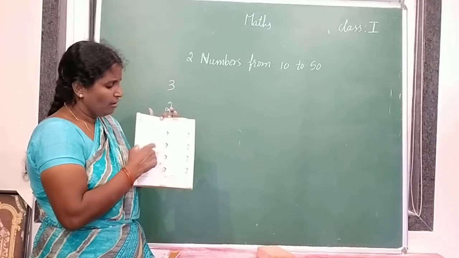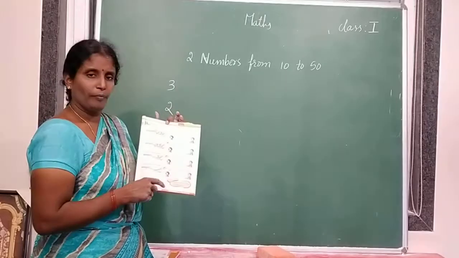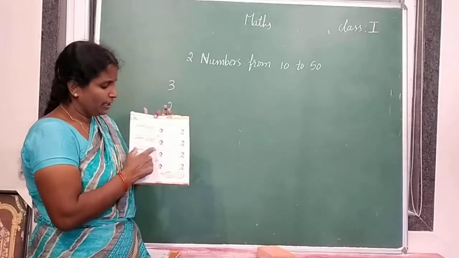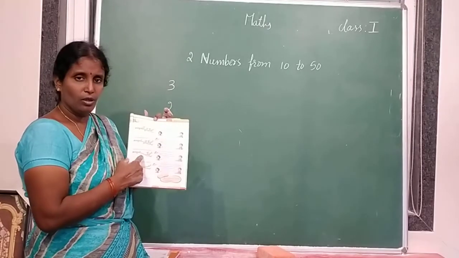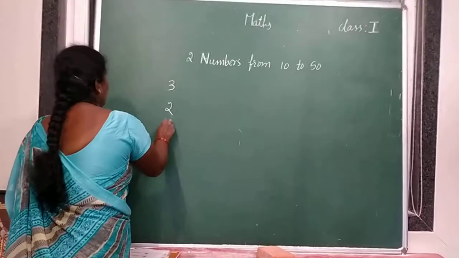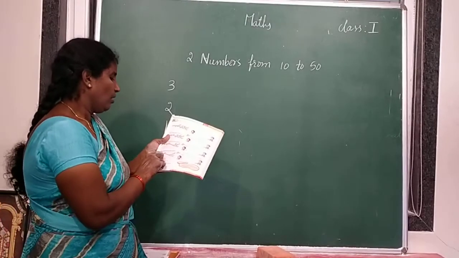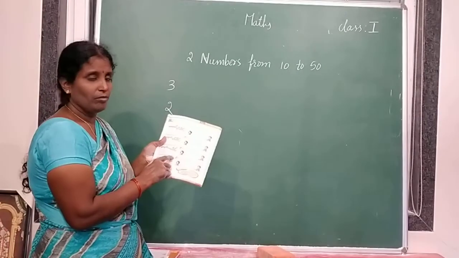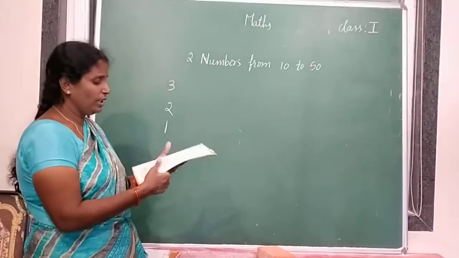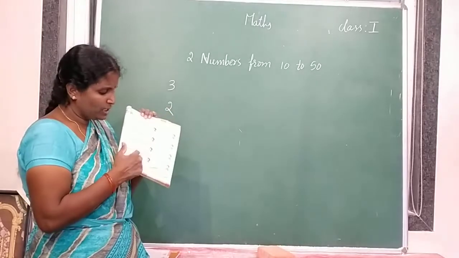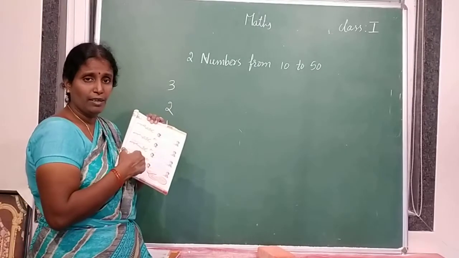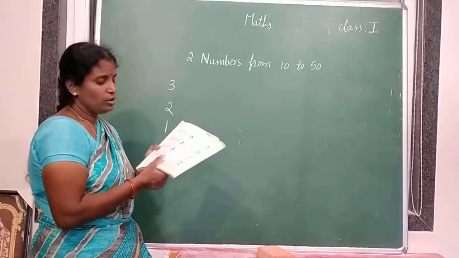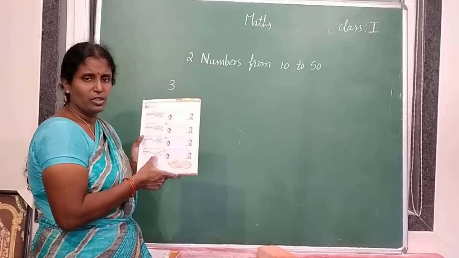In the third picture, one more bird flies away. Then how many birds are left? Only one bird is left. Next, in the fourth picture, that bird also flies away. Then how many birds are left on the branch?